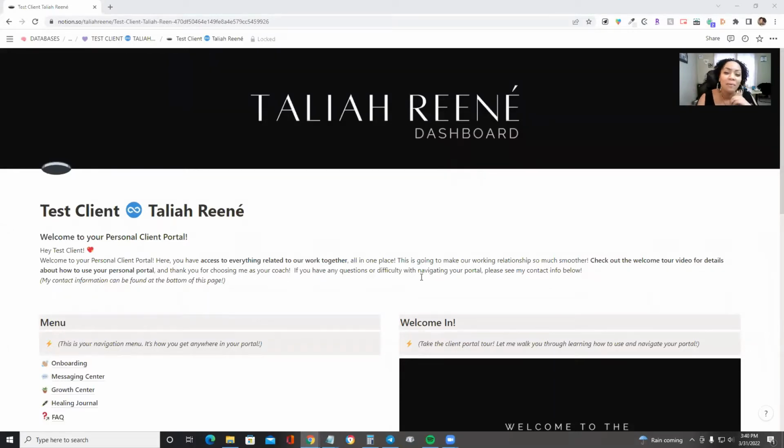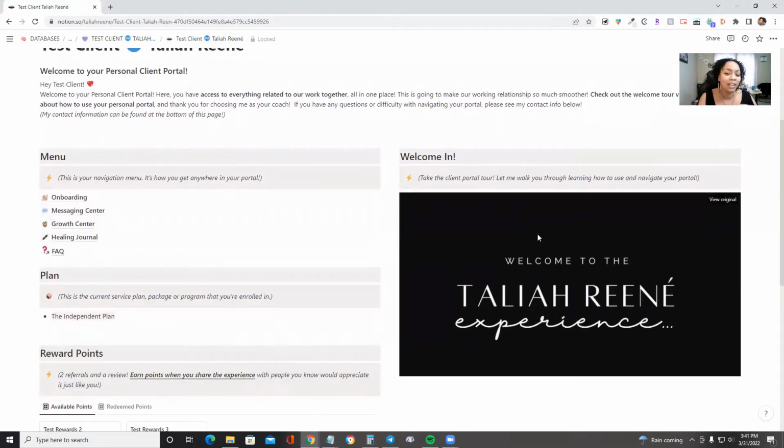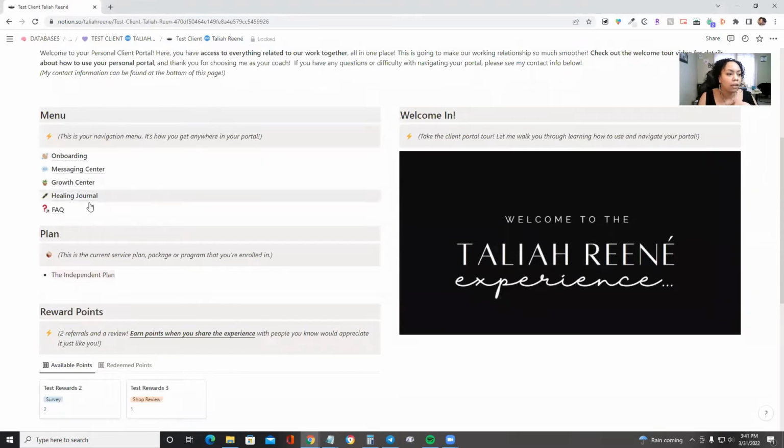All right, welcome inside your client portal. The first page you're going to find is your dashboard. And at the very top, you're going to see your name. So wherever you see test in this demonstration, it's actually going to be your name, okay? So here is a little welcome message just to give you an idea of what the portal is for. Over here on the right-hand side, you're going to see this video that you're actually watching right now, just a quick walkthrough. And then over here on the left-hand side, we have your navigation menu.